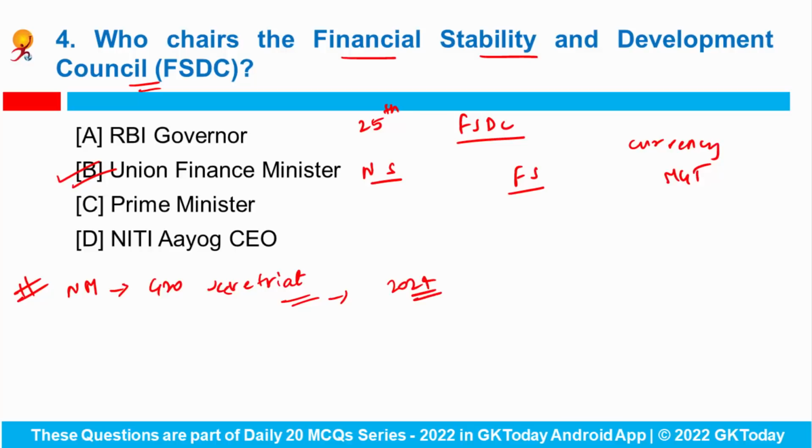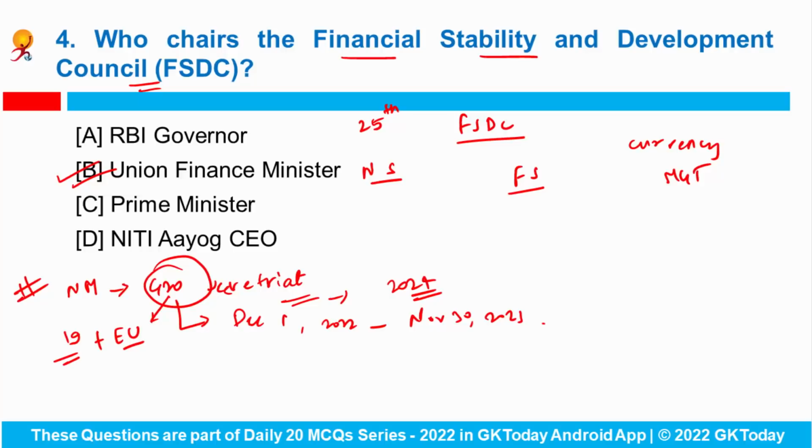Do remember that India will be holding the G20 presidency from December 1, 2022 up to November 30, 2023. And talking about G20, it is an intergovernmental forum that consists of a total of 19 countries and the European Union. Currently, Italy, India and Indonesia are the G20 Troika countries.